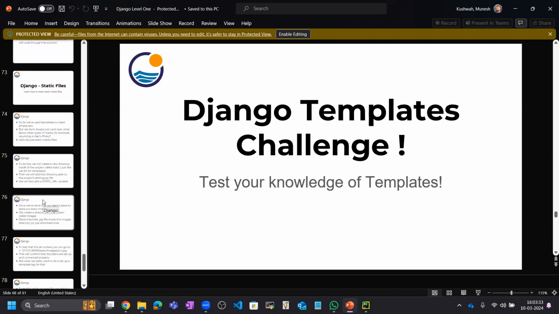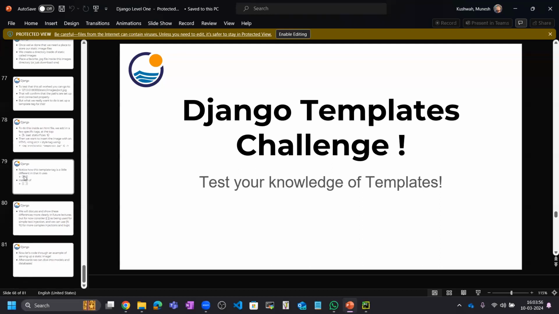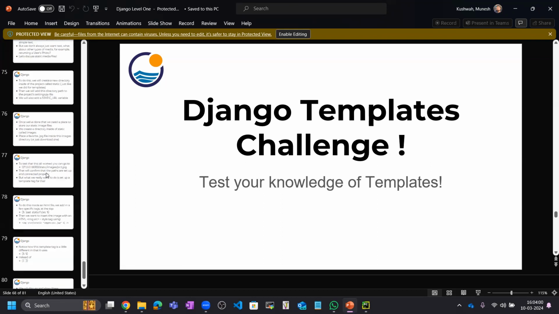Okay, on top of that project, that is the app 2 project, which I have already given to you, you need to create the first app. Basically you need to make a complete Django project from scratch. In that you need to make a template, and you need to complete the template challenge. But before that,